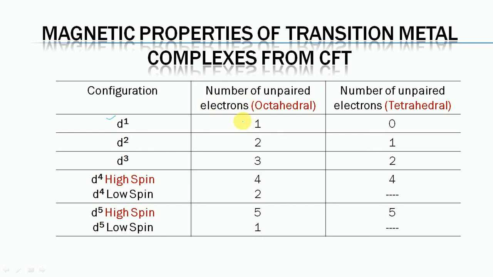These values are for unpaired electrons in the case of octahedral complexes, and these are values for tetrahedral complexes. As we know, in the case of tetrahedral complexes there are only possibilities of high spin configuration, while in the case of octahedral complexes both high spin and low spin configurations have been taken into account.